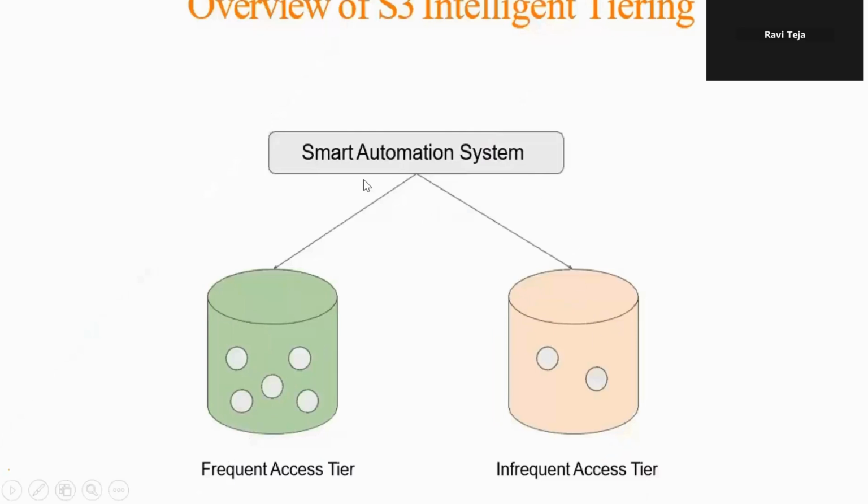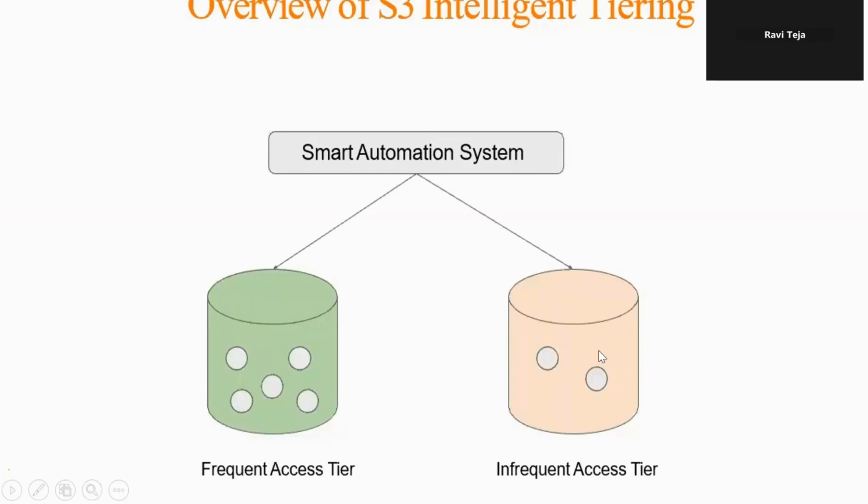Here you can clearly observe that there is a smart automation system. Whenever you are accessing only three files frequently, the remaining two are going to be stored in the infrequent access type. It comes under the smart automation system. So suppose you access this file daily, it is going to come to the frequent access type, right?